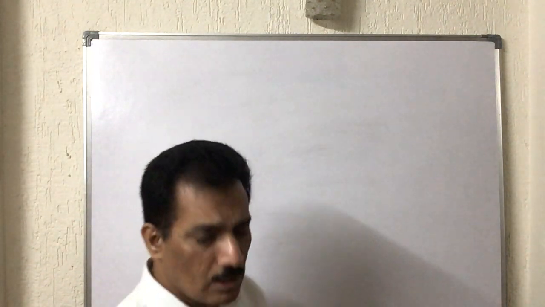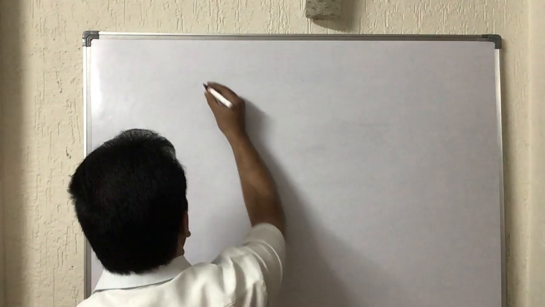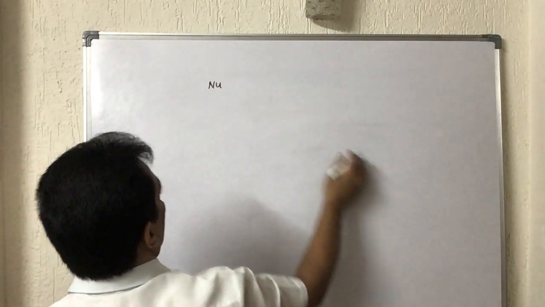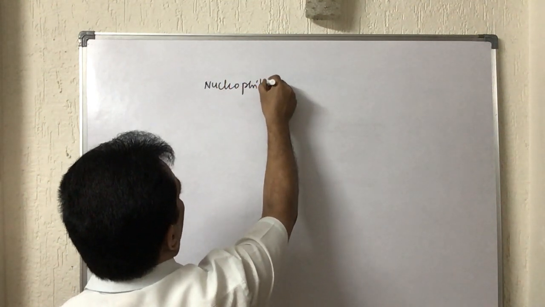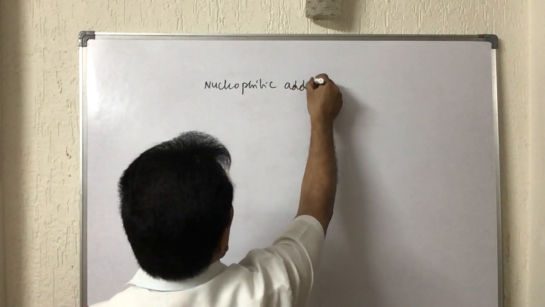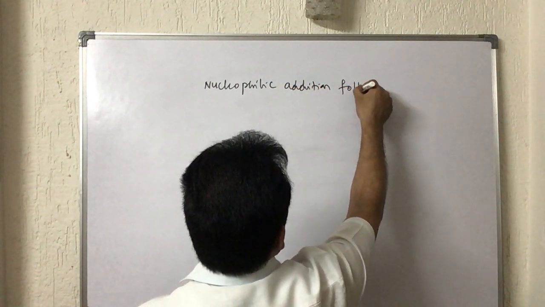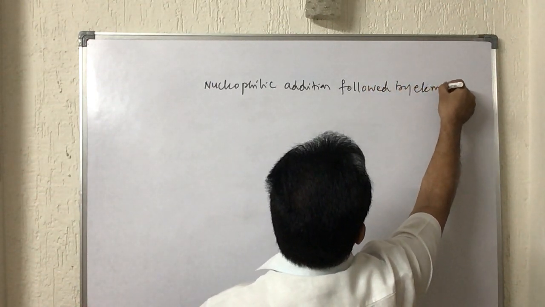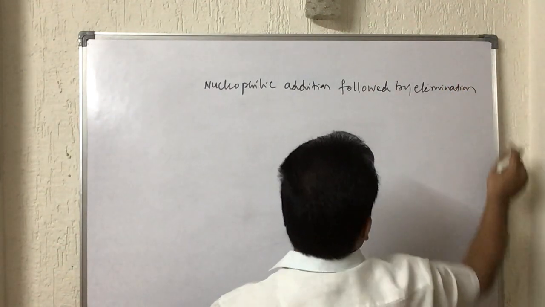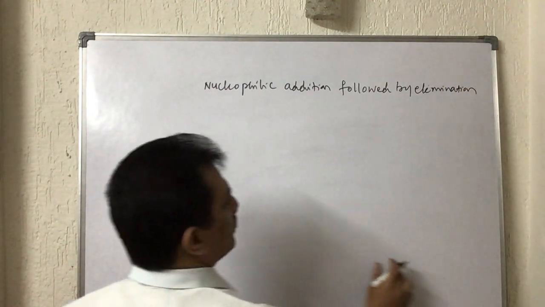Let me recall all the reagents which tend to go for elimination after nucleophilic addition. What are the reagents that can be involved in such reactions? Let me list them again for your convenience. Here they are nucleophilic addition followed by elimination. Just remember, the elimination is a water molecule. Again I am repeating, elimination is a water molecule.